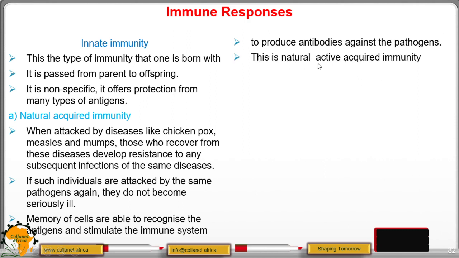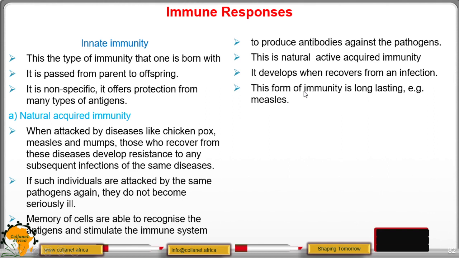This is what we call natural active acquired immunity. It develops when one recovers from an infection. It is also long-lasting, for example, the one for measles.